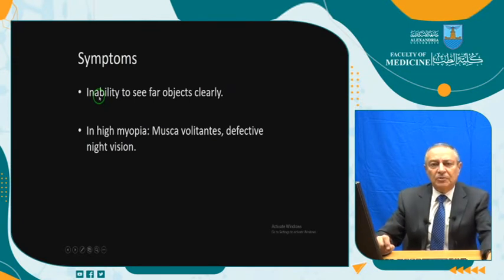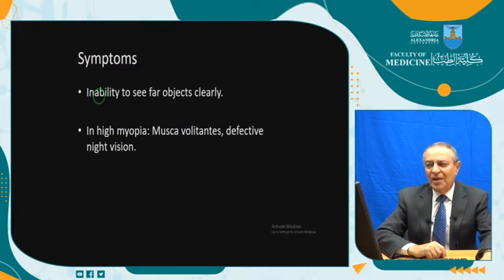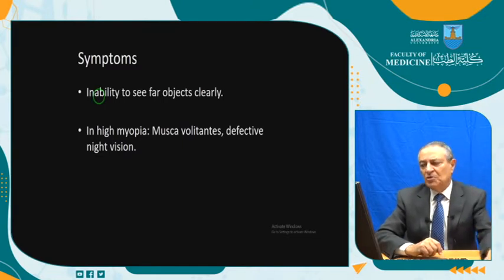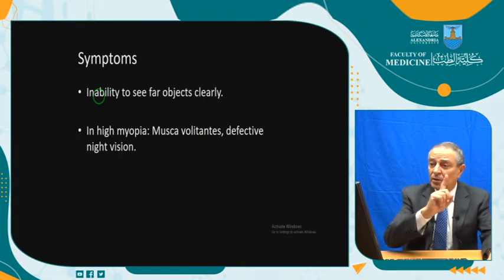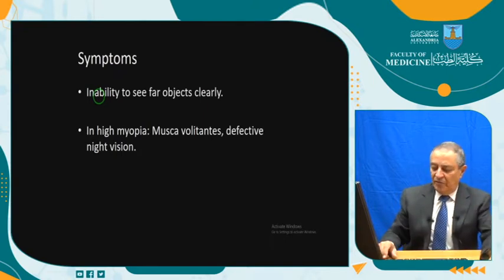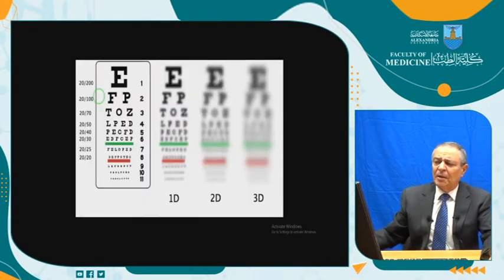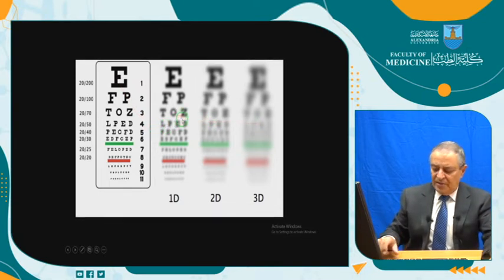Let us see the symptoms. The only symptom for myope, I am not seeing far well. This is usual. In very high myopia also there is floaters, which is called musca volitans, or defective night vision also for high myopes. But the only complaint of a myope is I cannot see far well. There is no headache in simple myopia. There is no pain in simple myopia. Only he is not seeing far well. This is an example of an emmetropic eye, and this is myopia, for example, of 1 diopter, 2 and 3, and there is deterioration of vision.